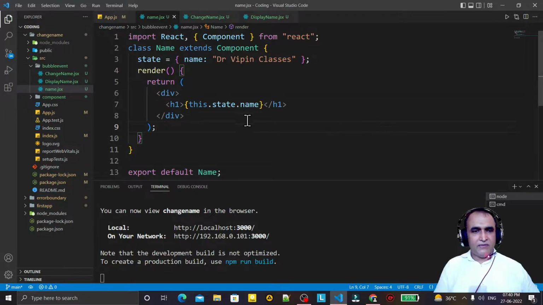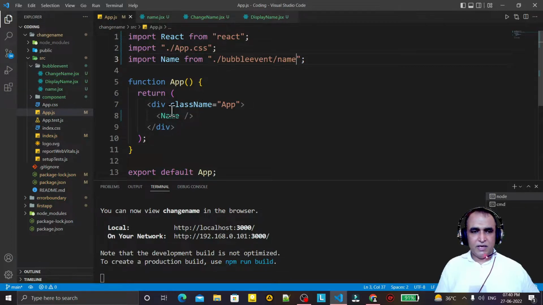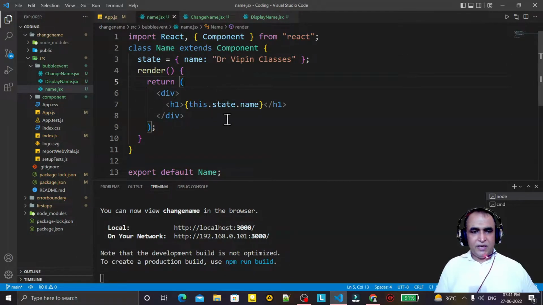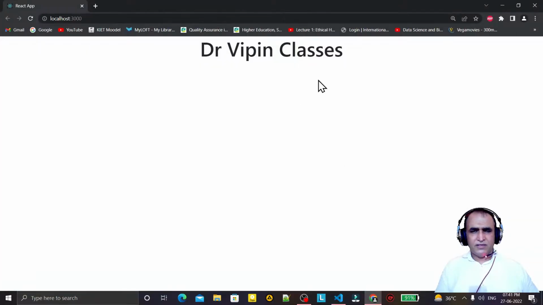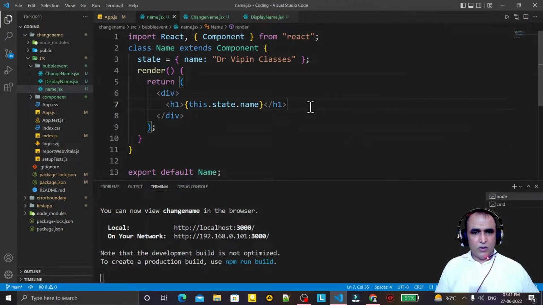So here we have a component called Name, and directly I am calling this Name under this App. In Name we have only one state variable, name, and we are displaying it, and it looks like this. It's very simple, nothing special is here. We are going to implement a concept. So here I am creating one button.